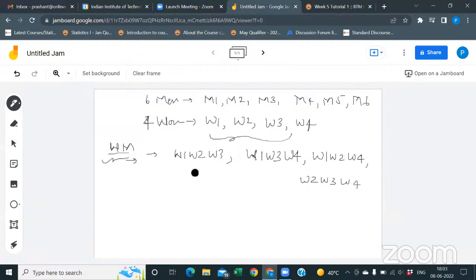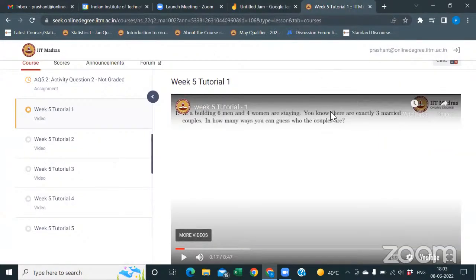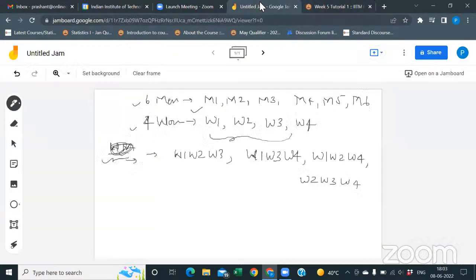Sir, can you please explain that line once? Yes, sir. Actually, in the question, it is given that there are 6 men and 4 women. This is a question of tutorial 1, and we have to find the number of ways who the couples are, and we know there are exactly 3 married couples. So let's make the pair of 3 women.